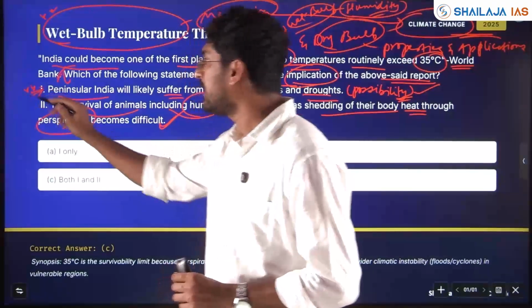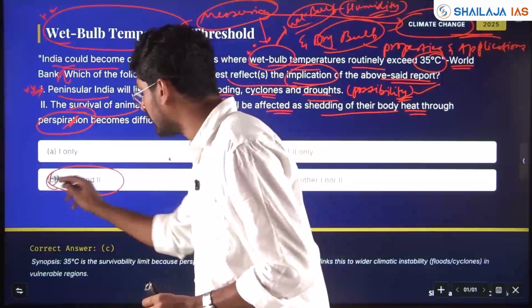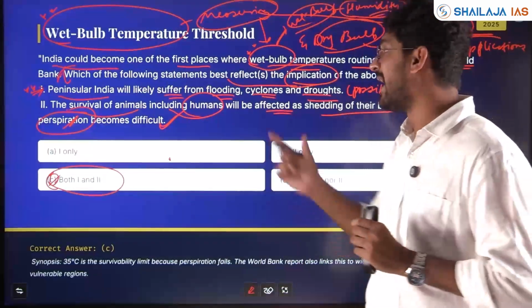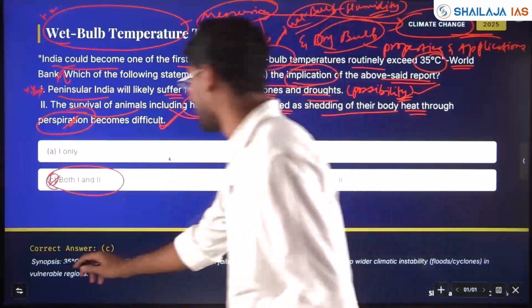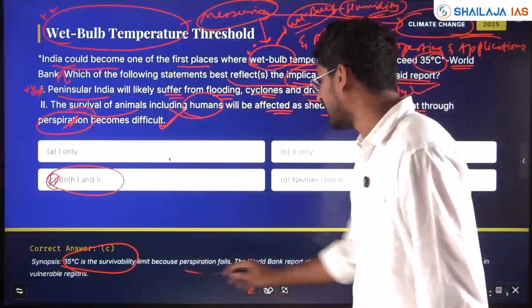If it is mandatory, it will be 2 only. Since possibility is given, it is both 1 and 2. Conceptual clarity and application of the question. 35 degrees is the survivability limit because perspiration fails.